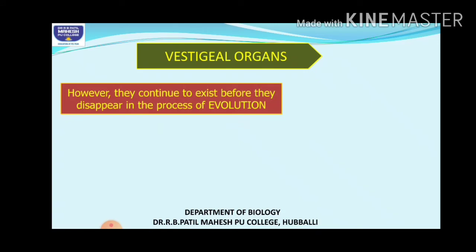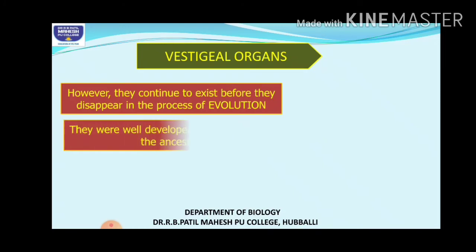But that doesn't mean that they have completely disappeared from our body. They continue to remain in the body. They go on continuing in the next generations also. So in the process of evolution, they continue in the next generations as well. And why are we studying these vestigial organs? How do they help in tracing the evolutionary history?